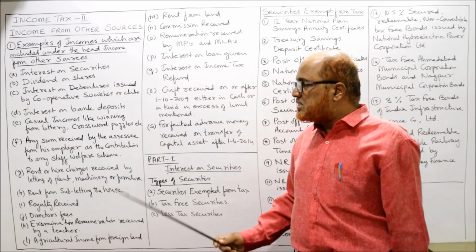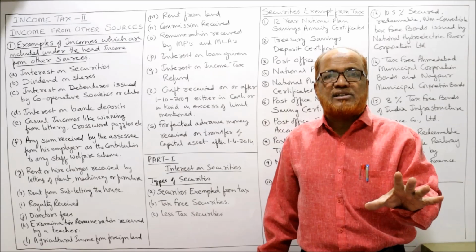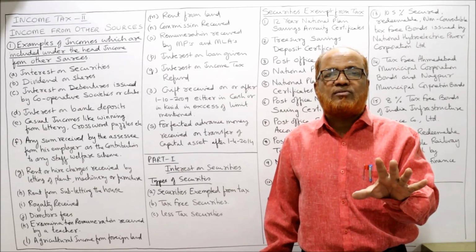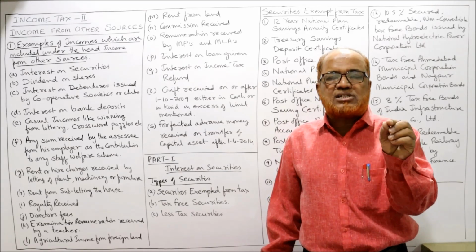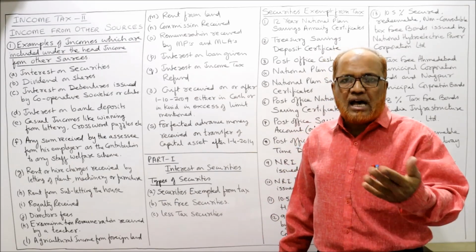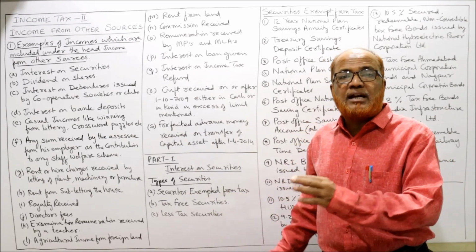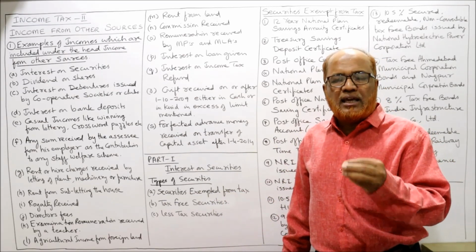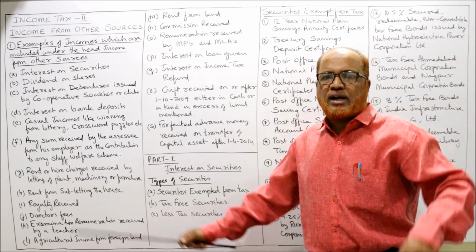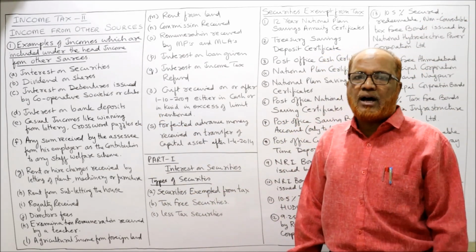So I have taken these examples of incomes which are taxable under income from other sources. Don't think that this is an exhaustive list. It is not an exhaustive list. It is only an illustrative list. Examples are there. Apart from that, any income which does not fall in the first four heads is taxable under the income from other sources.